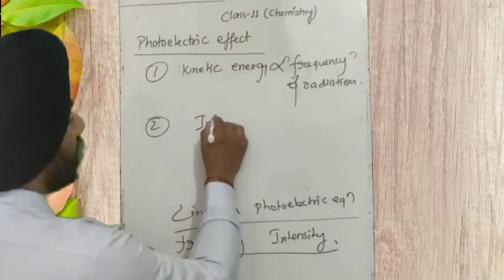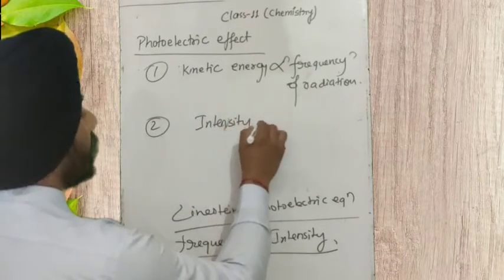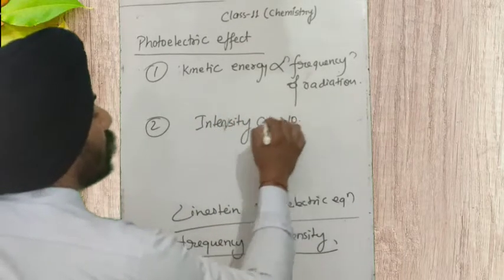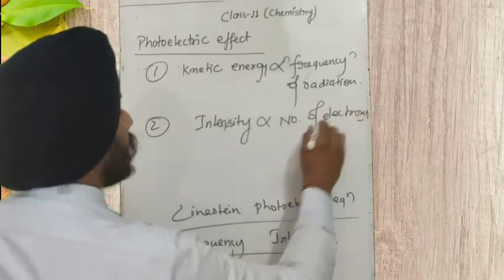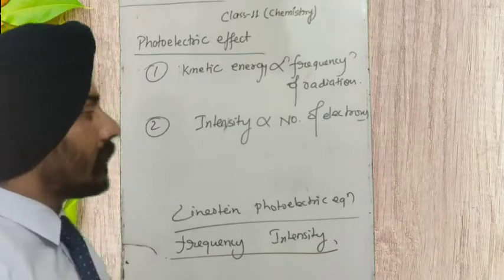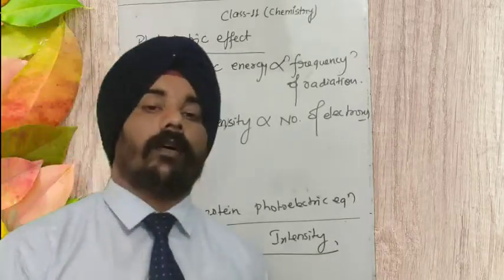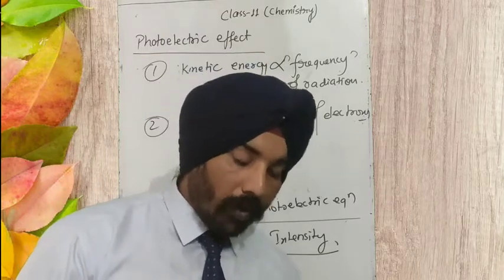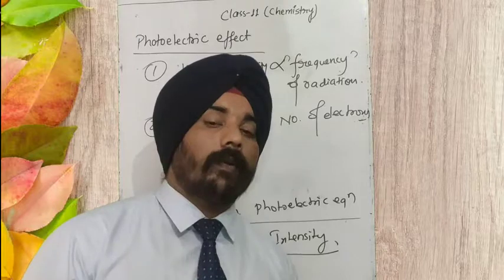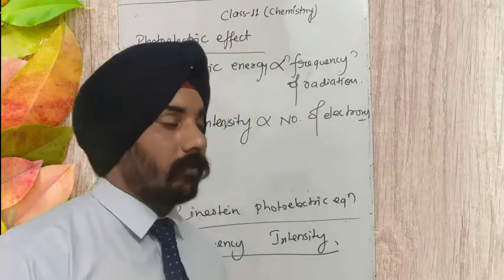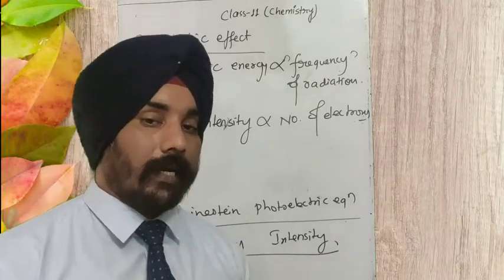Intensity of radiation is directly proportional to the number of electrons, or you can say the number of electrons is directly proportional to the intensity of radiation. So the more the intensity, the more electrons will be produced, and the more the magnitude of current produced by the metal surface if it is kept in a closed circuit.